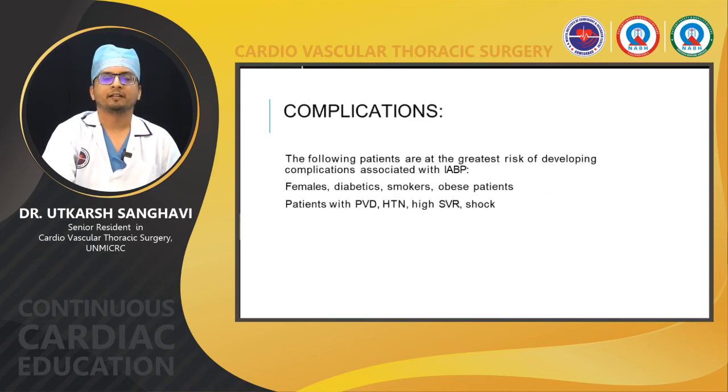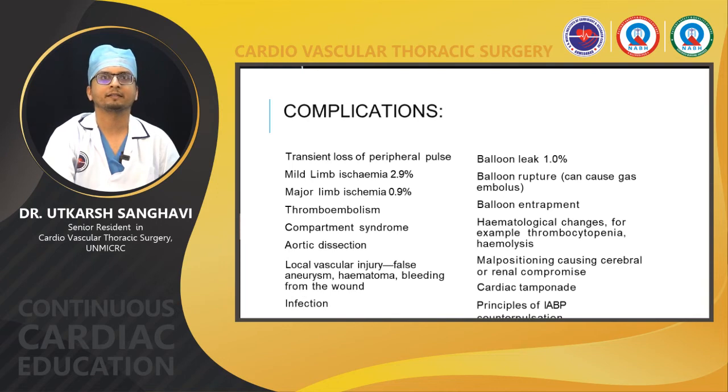Now coming to the complications of IABP. The patients who are at the greatest risk of developing complications after IABP insertion are female patients, diabetics, smokers or obese patients. Patients with peripheral vascular disease, hypertension, high SVR or shock are also at risk of developing complications. Now what all complications can occur?